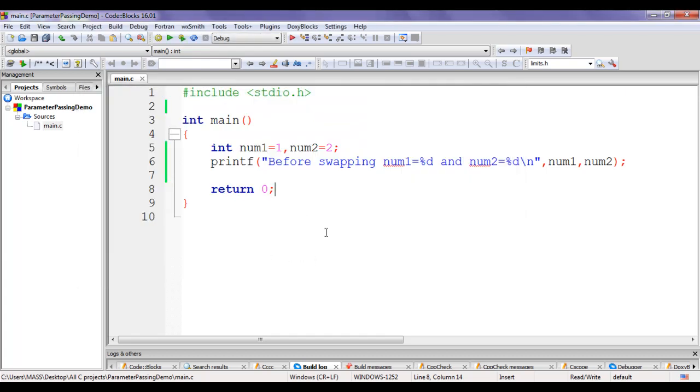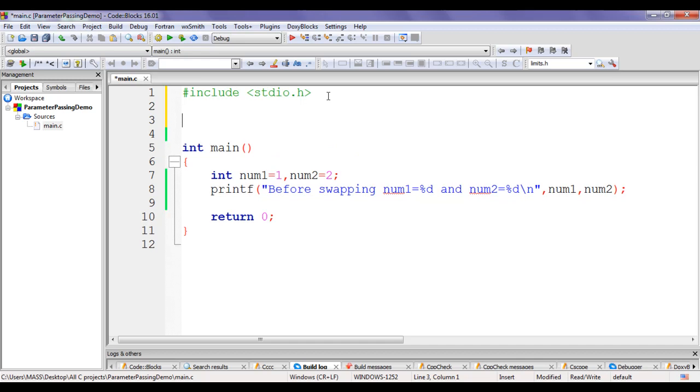Next, what I want to create is that swap function, guys. First, we declare the prototype of the swap function. I say here void swap. I am using the void keyword here because the swap function is not going to return anything back. In brackets, I say here int num1 comma int num2 semicolon. The swap function accepts two integer values, guys. This is just a prototype of the swap function.